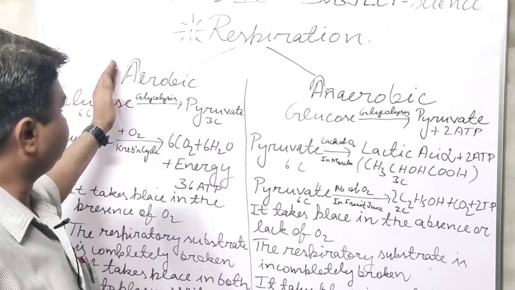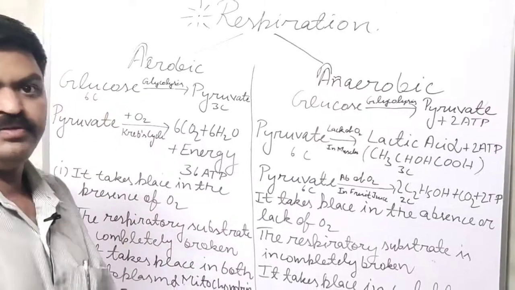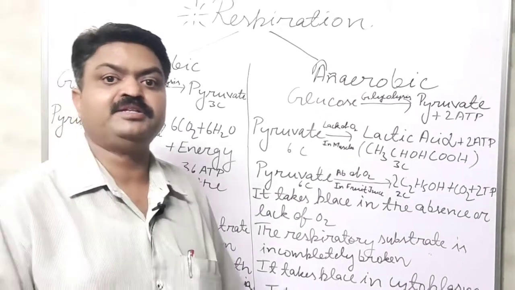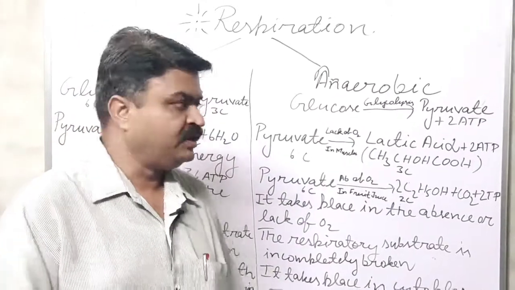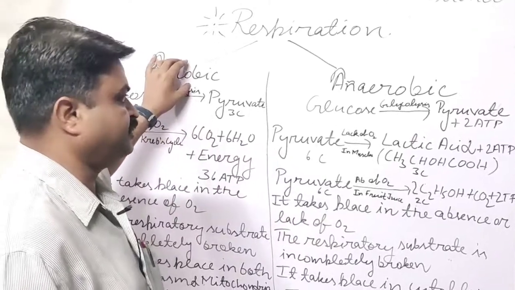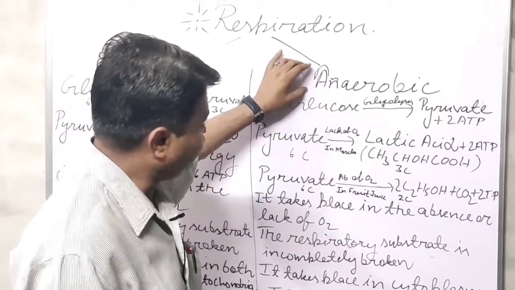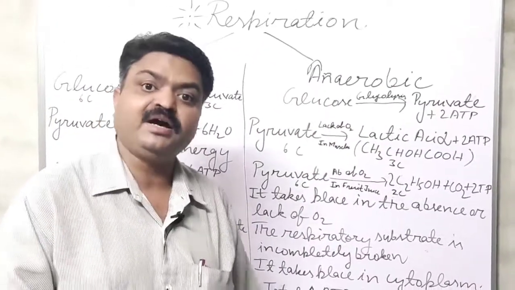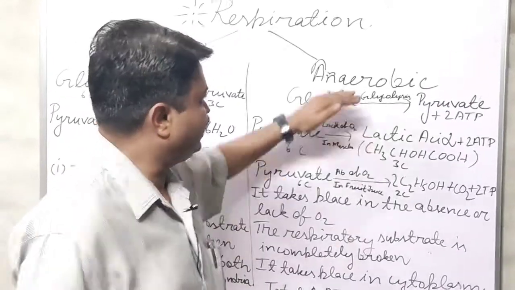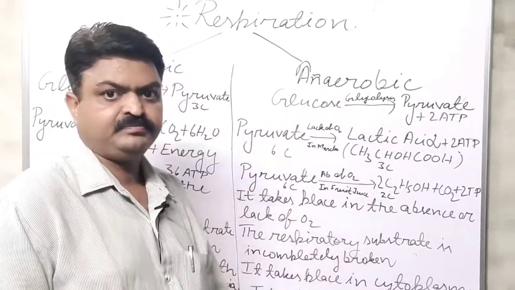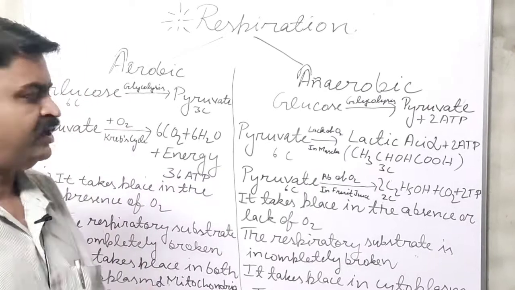With the help of this word, you can understand: aerobic means the respiration that takes place in the presence of air is known as aerobic respiration, and the respiration that takes place in the absence of air is known as anaerobic respiration.